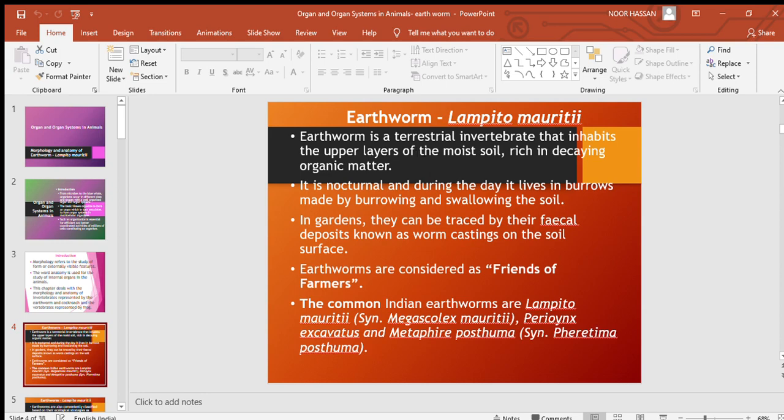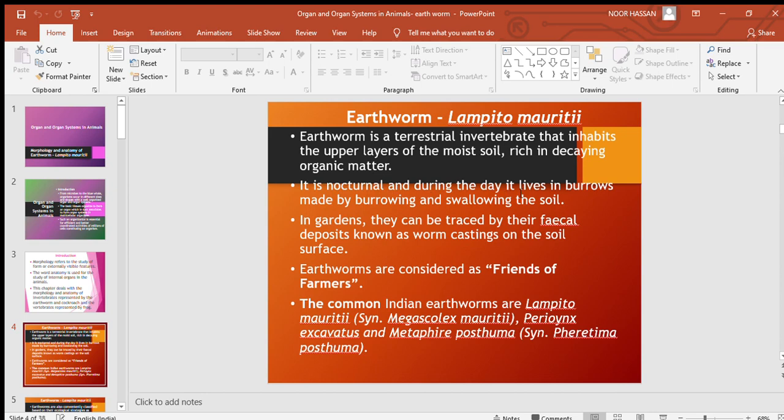It's a terrestrial invertebrate animal, and it inhabits the upper layers of the moist soil rich in decaying organic matter. It's a terrestrial invertebrate, that is a land animal, and it lives in the upper layers of moist soil rich in decaying organic matter. It is nocturnal, that is, it performs all its activities during the night. So it is active during night time. Such animals are called nocturnal.